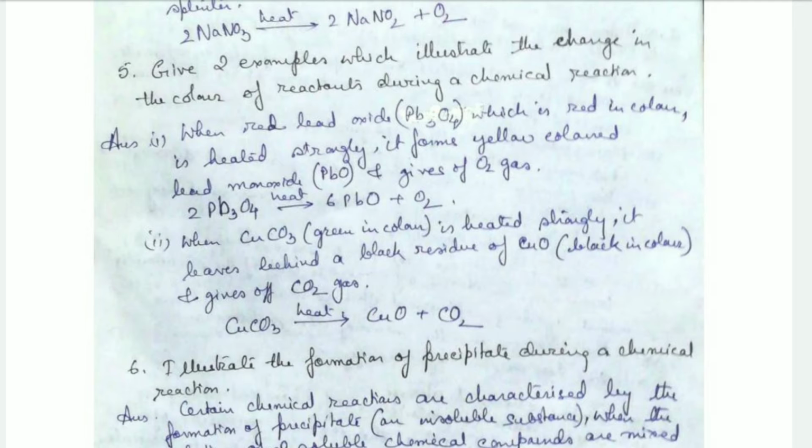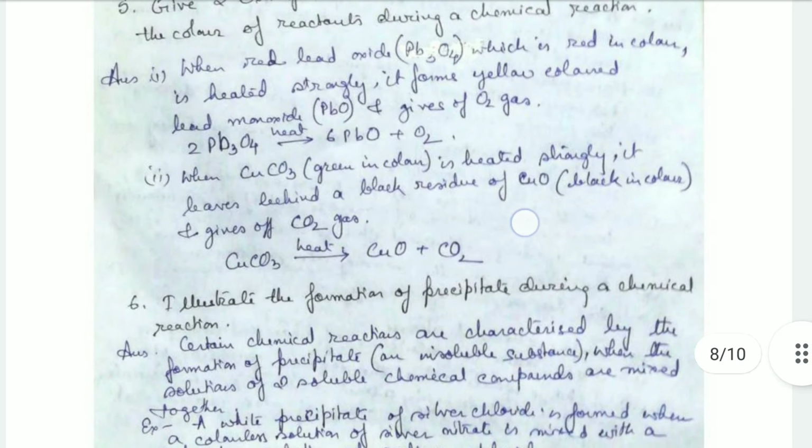Another example is when copper carbonate, which is green in color, is heated strongly. Then it leaves behind a black residue. What is it? It is black copper oxide, and it liberates carbon dioxide.